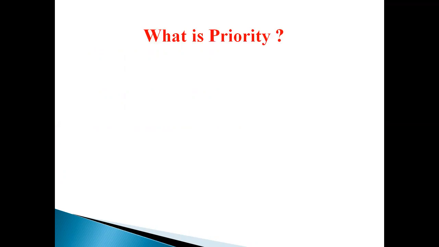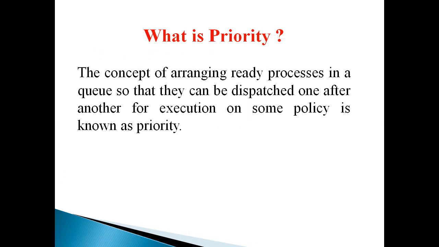What is priority? The concept of arranging ready processes in a queue so that they can be dispatched one after another for execution on some policy is known as priority. It means the processes that are ready. We have already seen process states, and ready is one type of process state. So the processes that are ready will be arranged in a queue so that they can be dispatched one after another for execution.